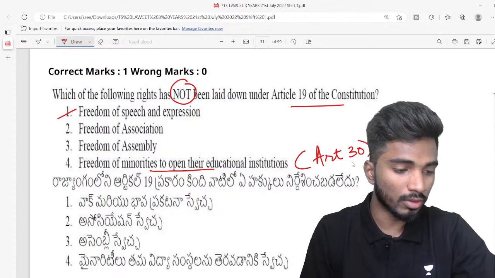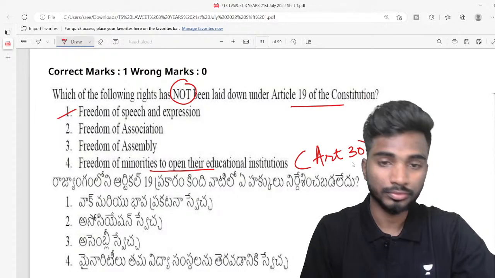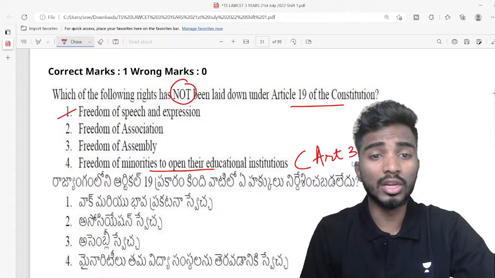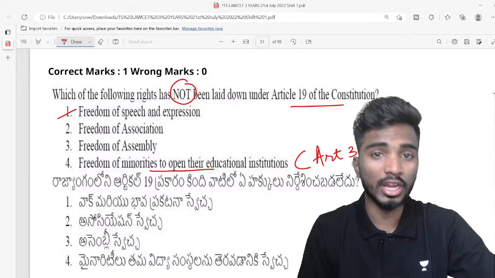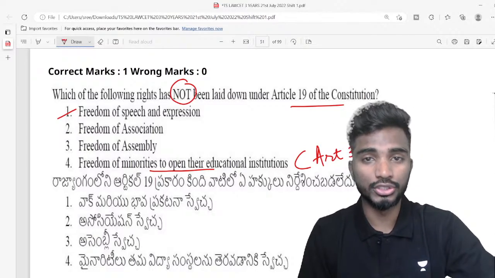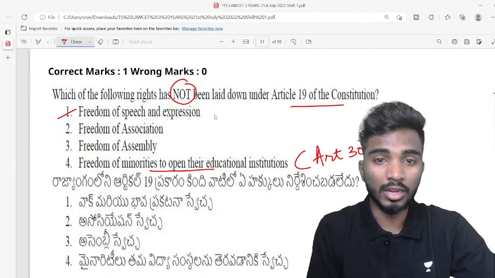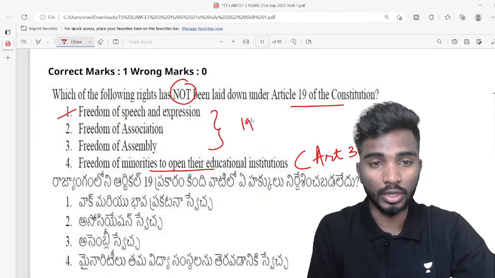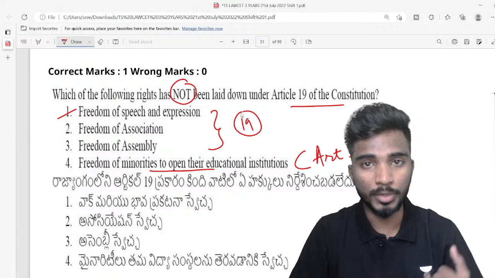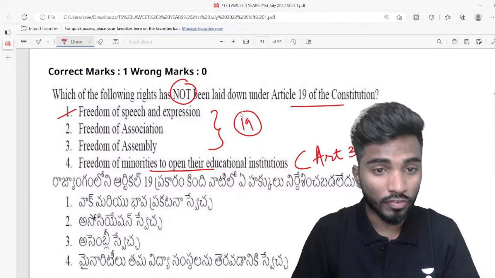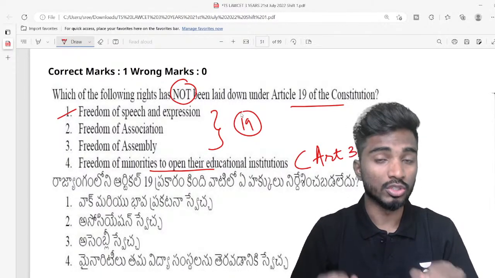Very good Madhavi, very good Ramesh. Article 30 gives minorities a right to establish educational institutions and administer them. But the remaining rights are already in Article 19, like freedom of speech and expression, and freedom of association.